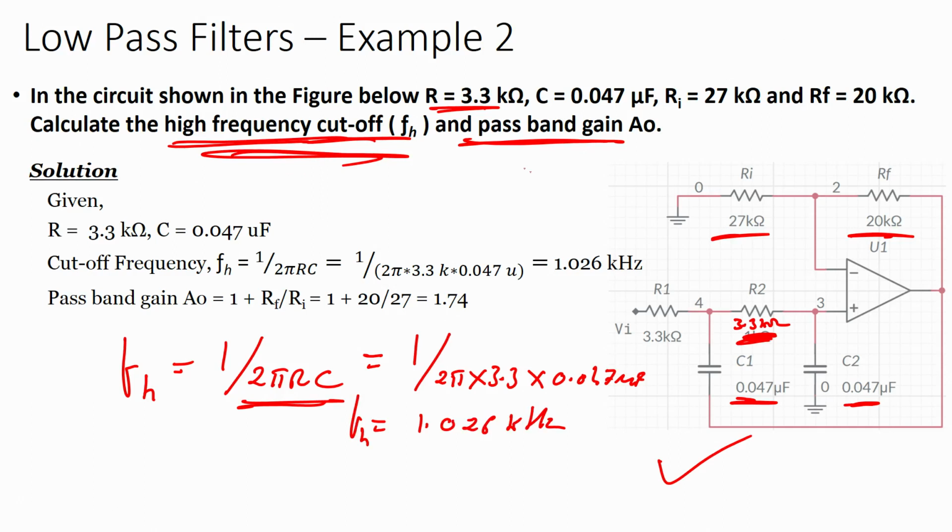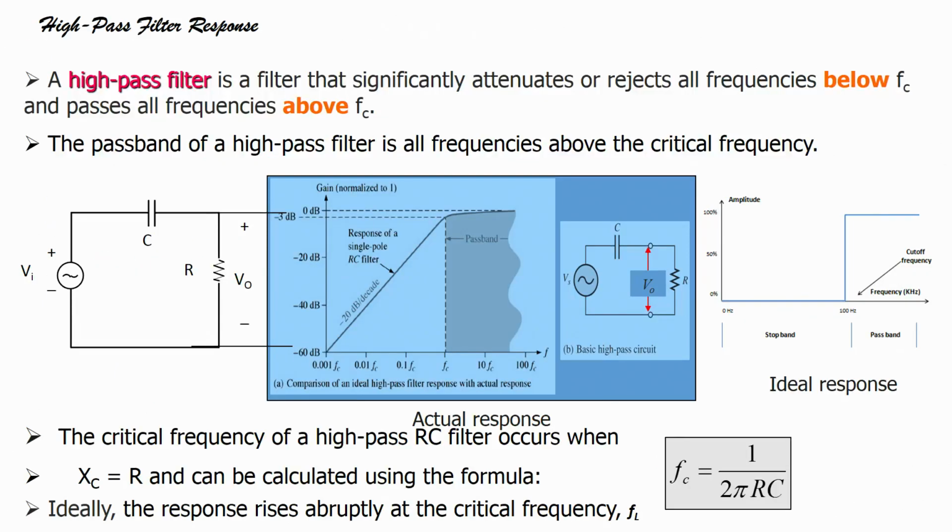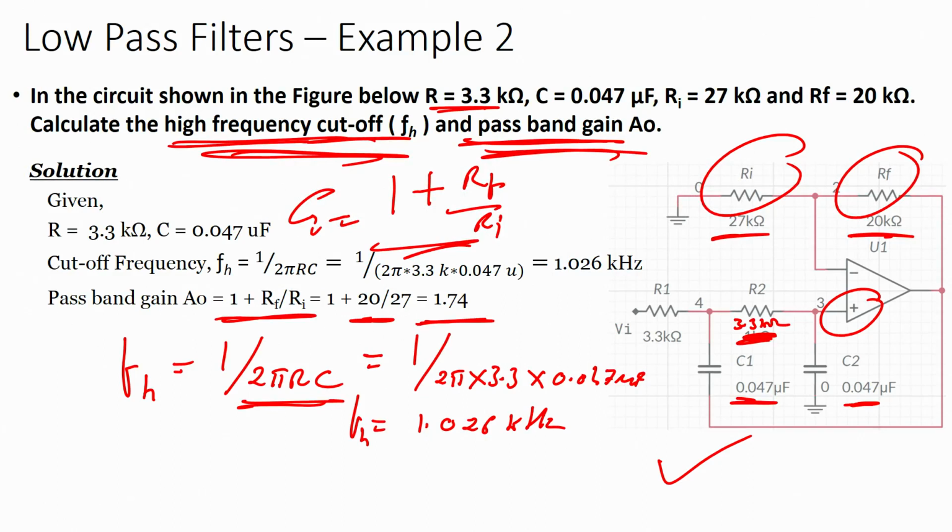Now, what am I asked? I am asked to find the pass band gain. What is pass band gain? Well, this is again your non-inverting amplifier. We know the pass band gain is 1 plus Rf by Ri. Rf is given, Ri is given. Very easy. Substitute the values in this formula and you will see a gain of 1.74. You will find the gain of the low pass active filter.